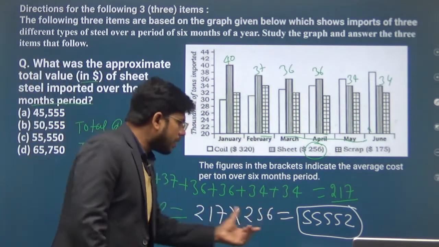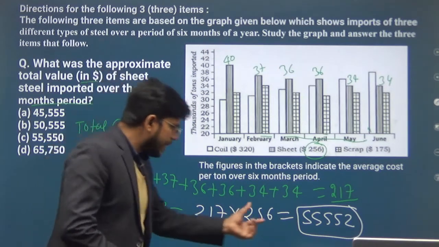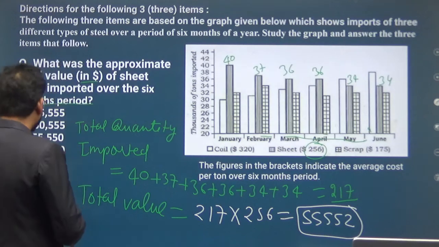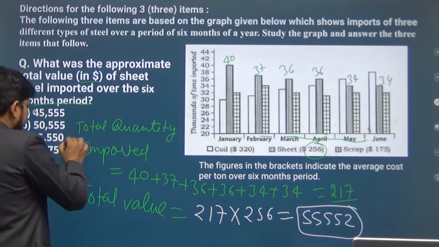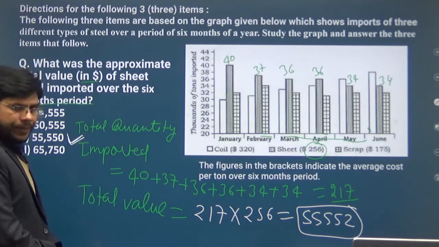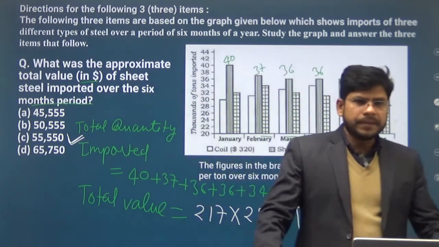But this is not in the options, so we have to find the approximate value. The nearest value in the options in comparison to this is option C, 55,550. So option C will be the right answer for this question. Clear?